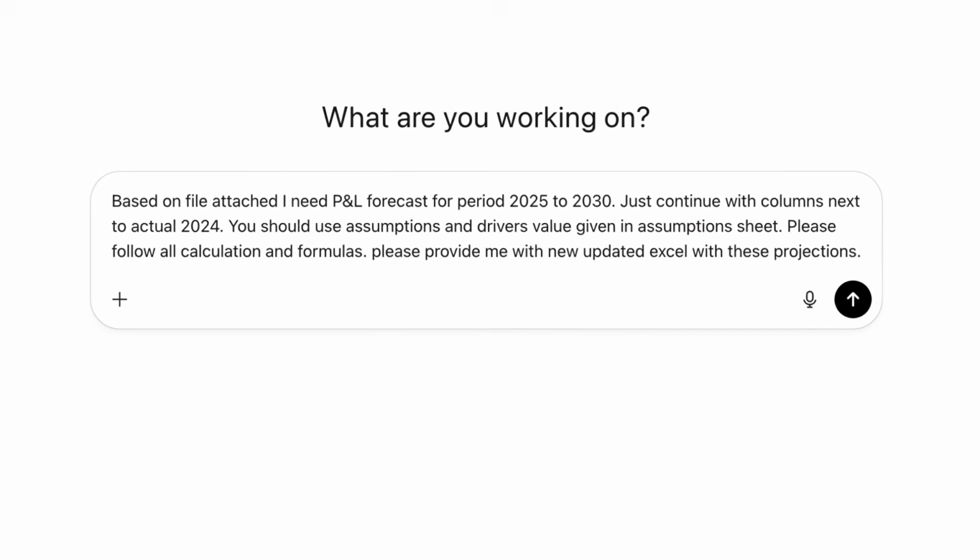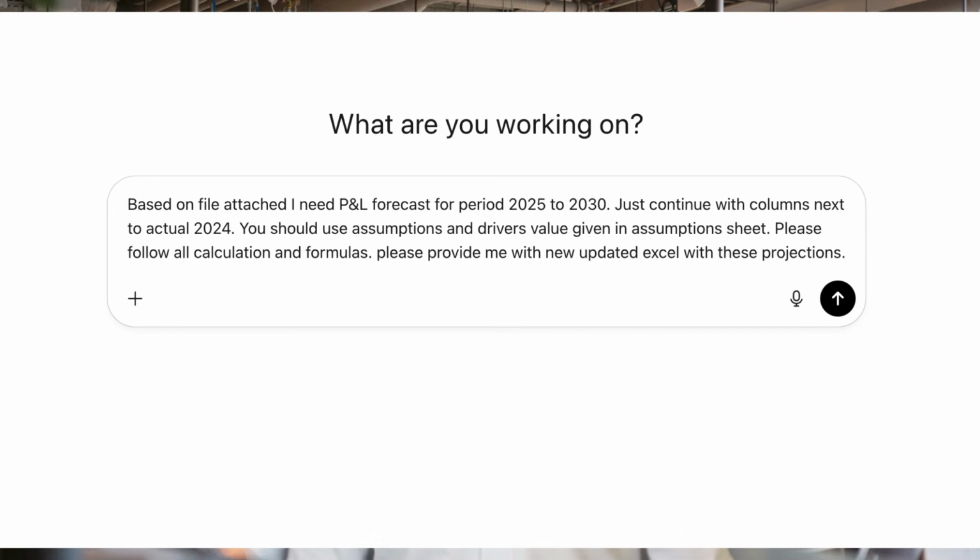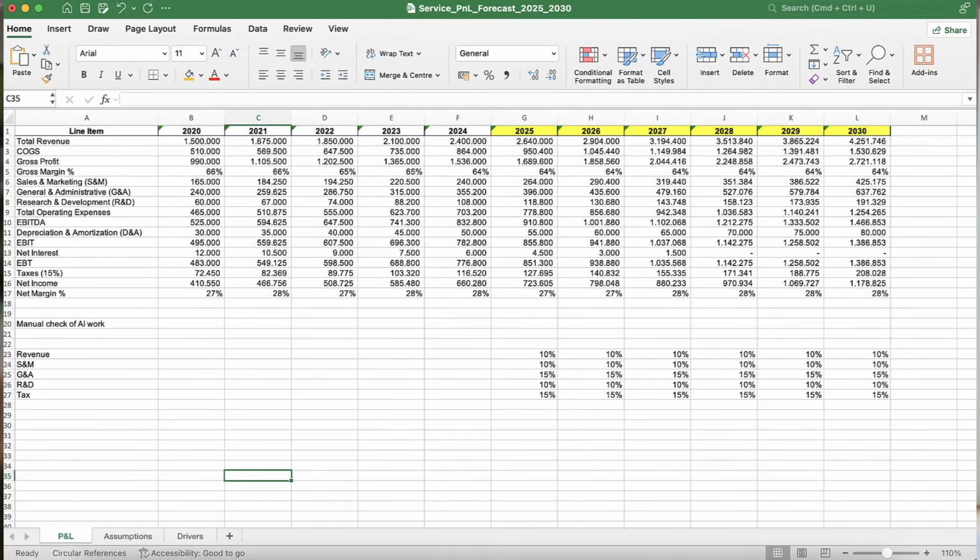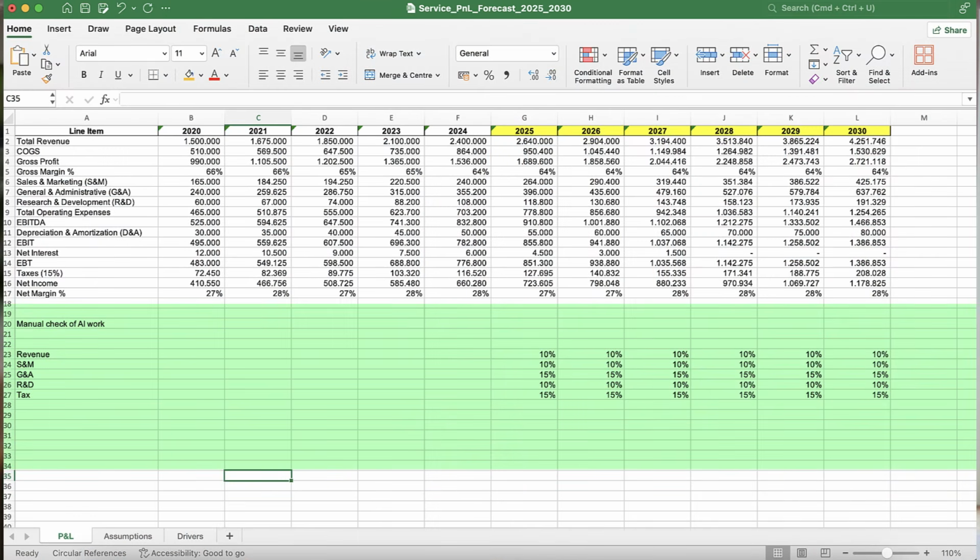In other words, I ask it to prepare projections based on these assumptions and provide me with a separate Excel file. Here's what I get. Since this is the first time I've used AI to build projections in Excel, the very first thing I do next is check the calculations. I'll do that here. It looks like everything is correct.